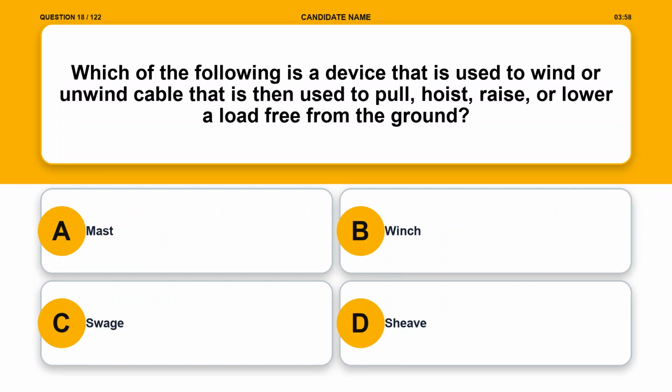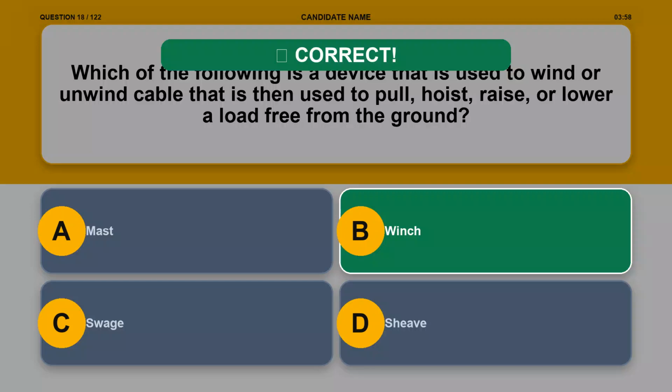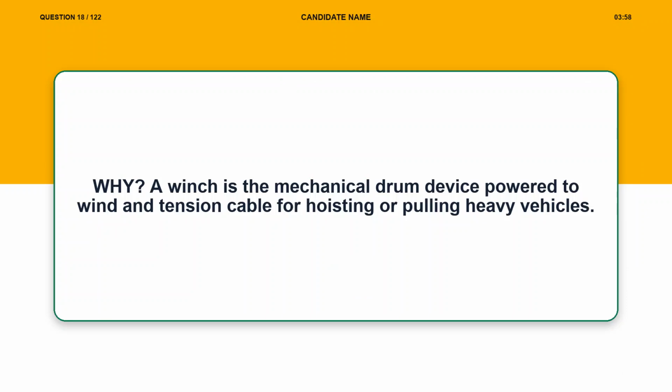Question 18. Which of the following is a device that is used to wind or unwind cable that is then used to pull, hoist, raise, or lower a load free from the ground? Option A, mast. Option B, winch. Option C, swage. Option D, sheave. The correct answer is option B, winch. Explanation. A winch is the mechanical drum device powered to wind and tension cable for hoisting or pulling heavy vehicles.